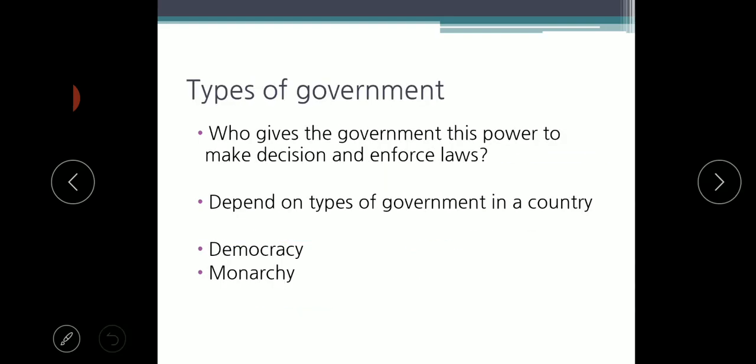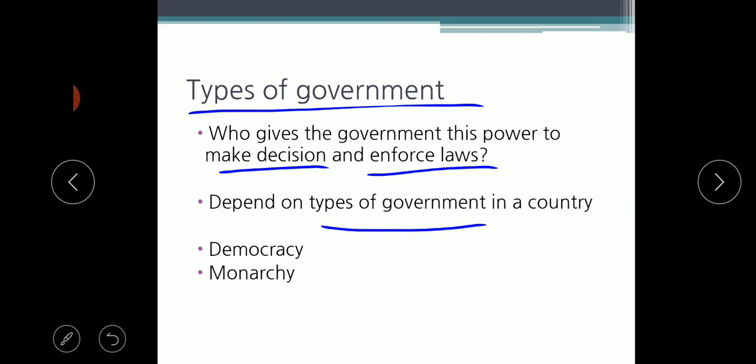Then, about types of government. First question, children: who gave the government this power to make decisions and enforce law? We all have this question, right? Yes, ma'am, the government will create and make the decision and enforce it, but who gave the right to the government? That depends on the type of government in a country. There are two types: one is called democracy and the other is called monarchy.